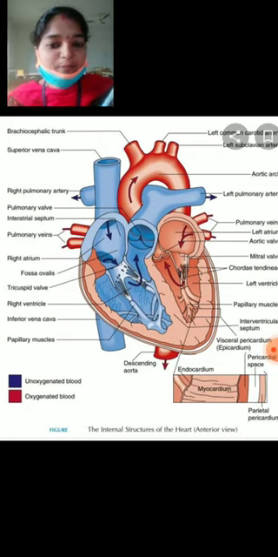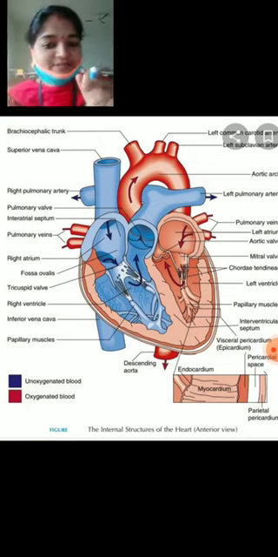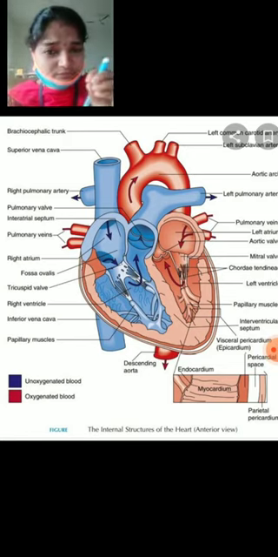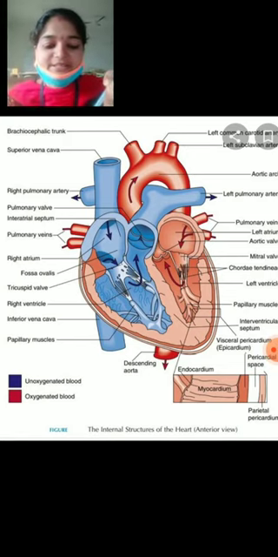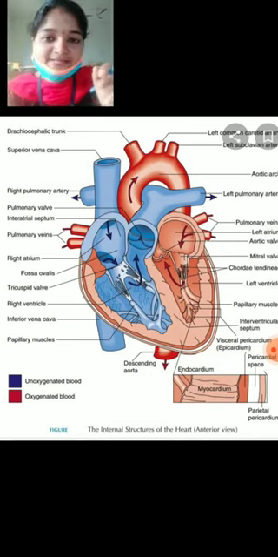At the opening of the Eustachian valve, near the interauricular septum, one muscular tissue is present. We call it the sinoauricular node, the SA node, which is a pacemaker.